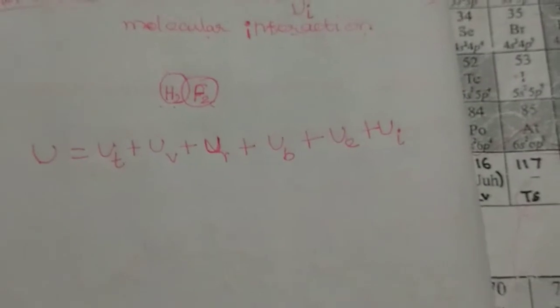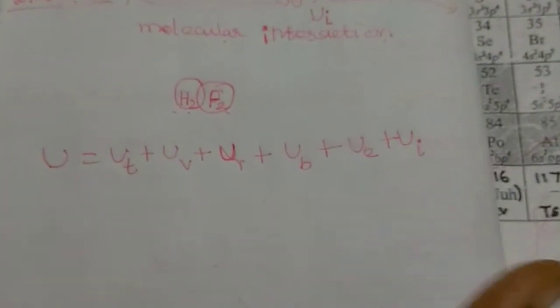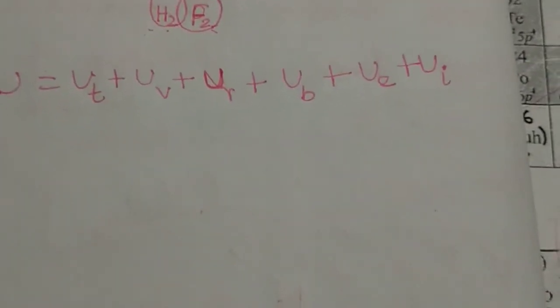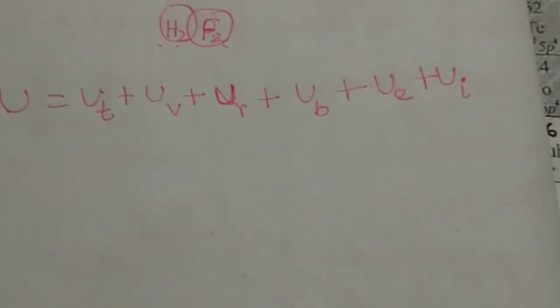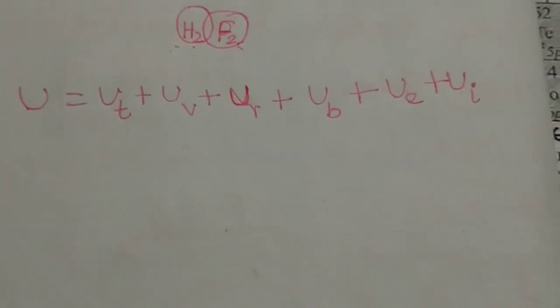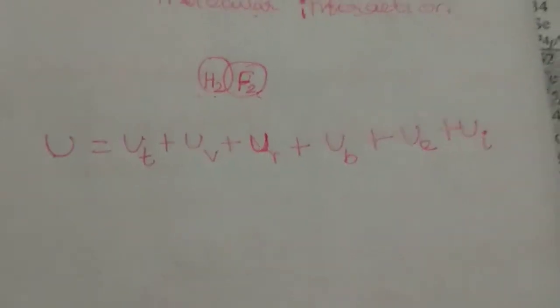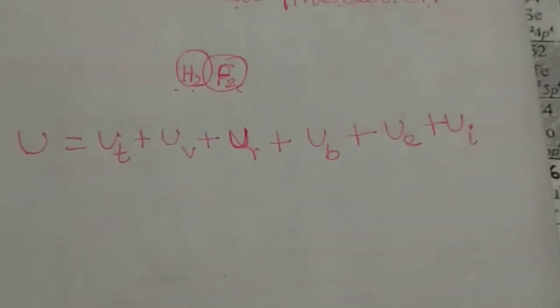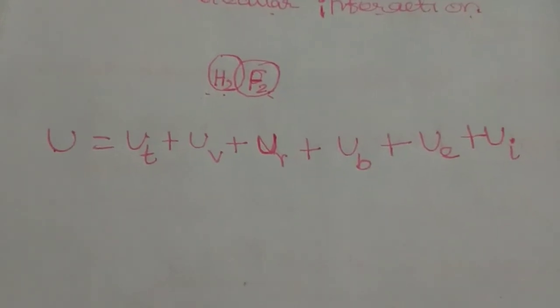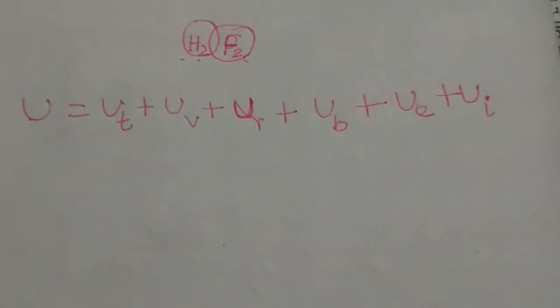Or simply, the total energy of all the molecules present in a system is called the internal energy of the system. In thermodynamics, the energy of the system is considered only with internal energy, not with the absolute energy.